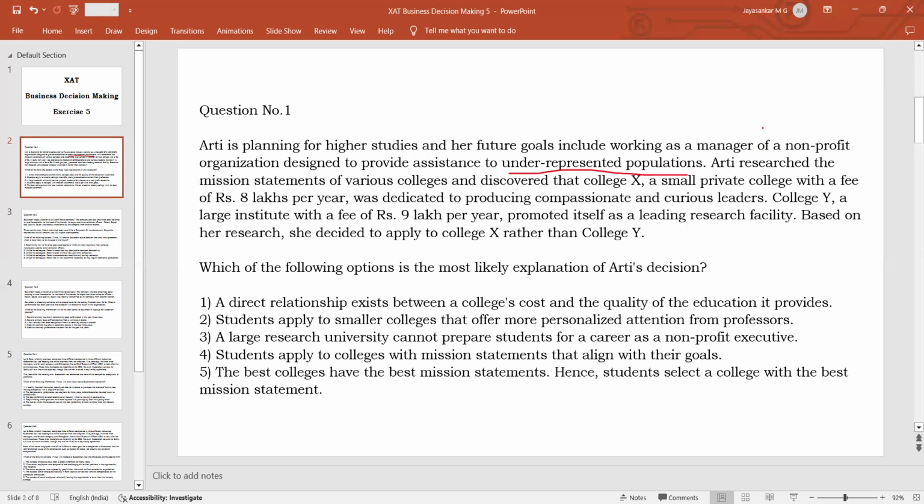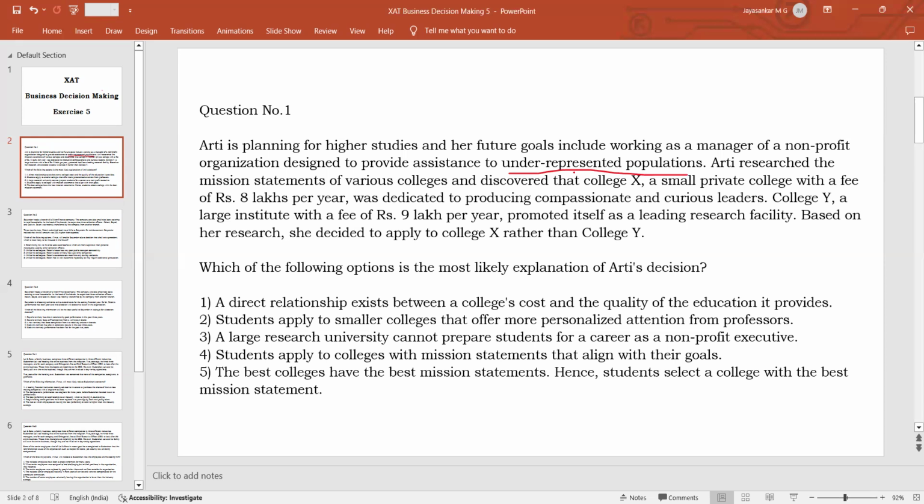That means she is not interested in too much salary, because non-profit organizations are not going to give too much salary as they are not working for profit. So her aim is not to get a very high salary or a very settled life, but to serve people. Underrepresented population means the weaker sections of society, and her aim is to give assistance to them. So she has a philanthropic mindset, you can say.